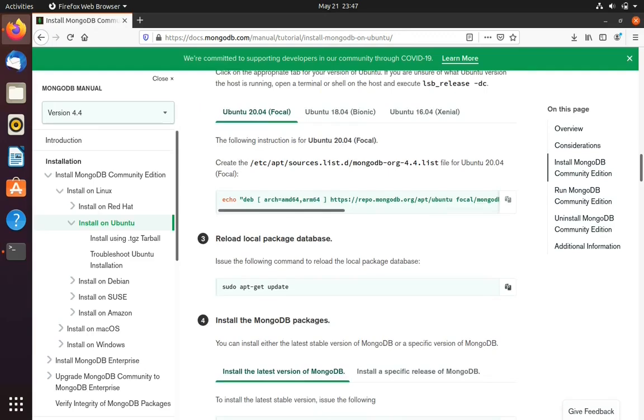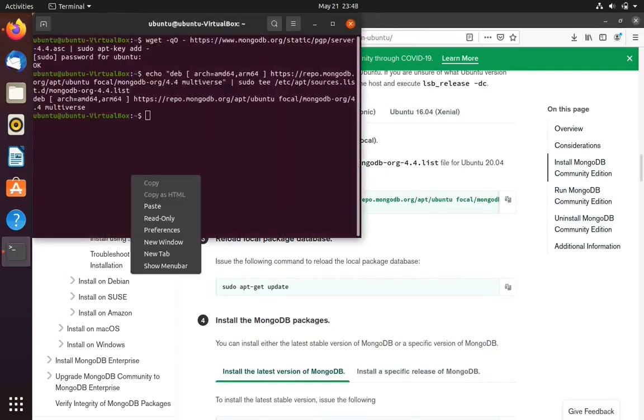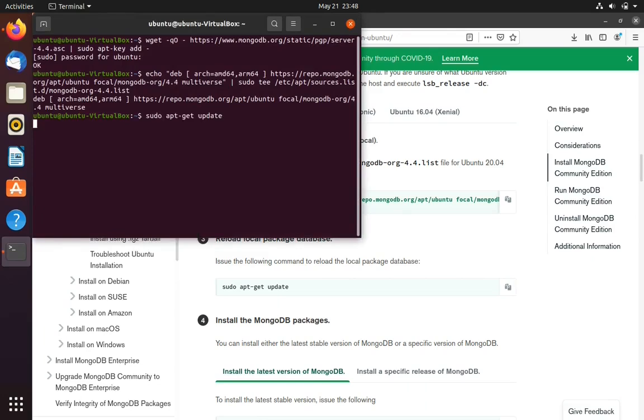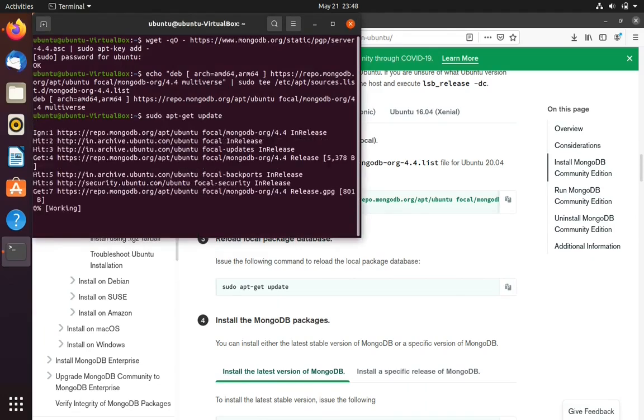After that, now copy the sudo apt update command and paste it to the terminal again and hit enter. It will start to update. Now you can see the MongoDB repository is added.